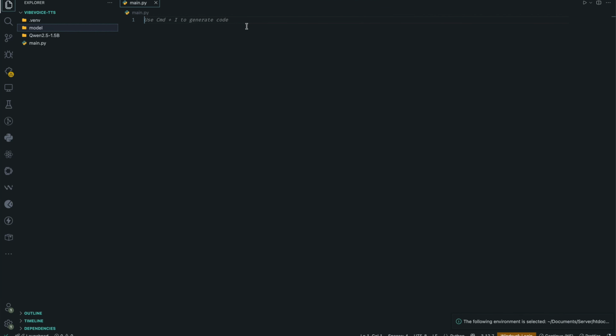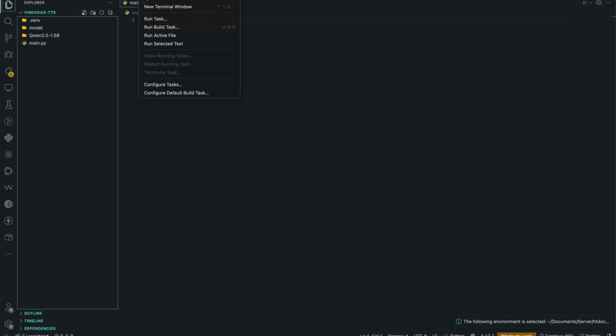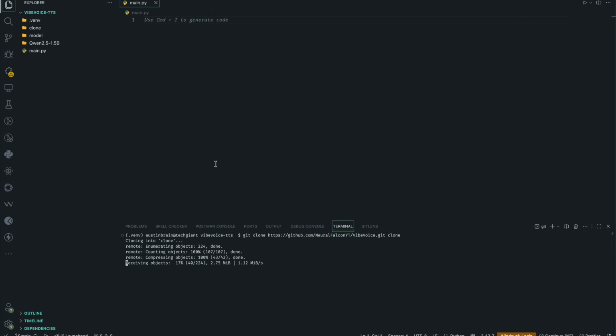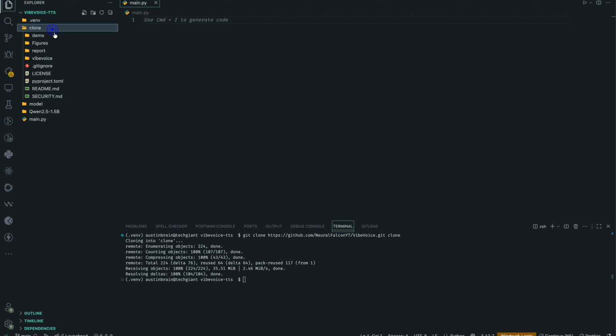Python 3.12. That's the version I'm using, and it's all set. Now I'm going to open up the terminal. So let's clone the repo. And I'm going to clone it to, you can call it whatever, you can call it VV or something. I do not know. But I just called mine clone. Okay, it's done. We have everything here.